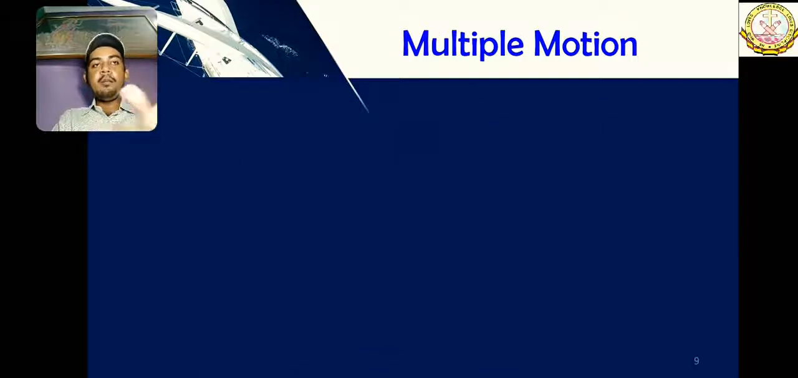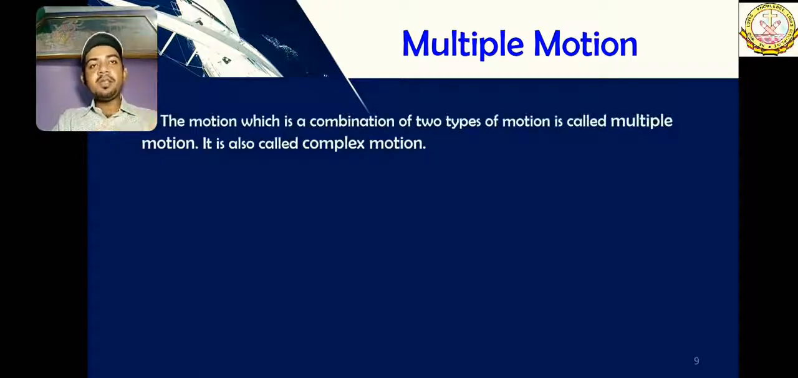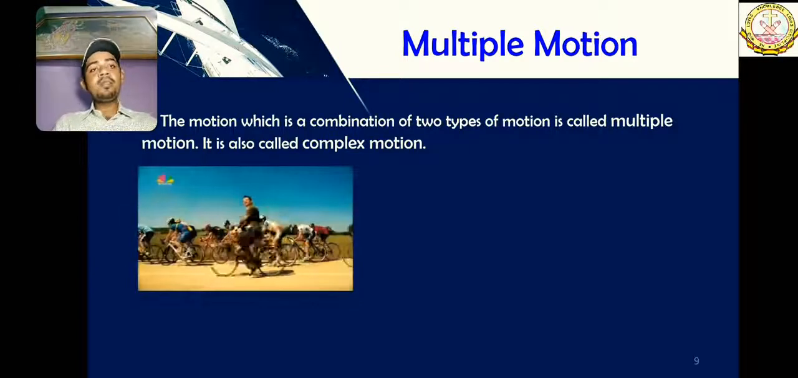Okay, multiple motion. What is multiple motion? By the name it is very clear that it is a combination. The motion which is a combination of two types of motion is called multiple motion. It is also called complex motion. In life and also in science, my dear students, the problem which looks very complex is actually very simple, and the simple problems are very tough to solve. Here it looks complex, but it is really easy.